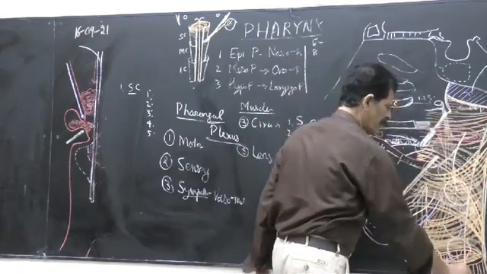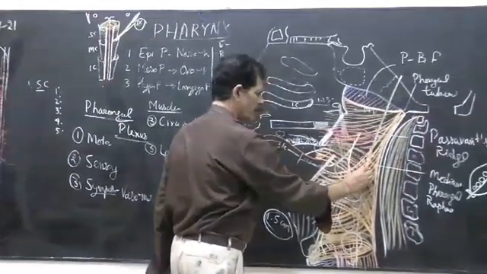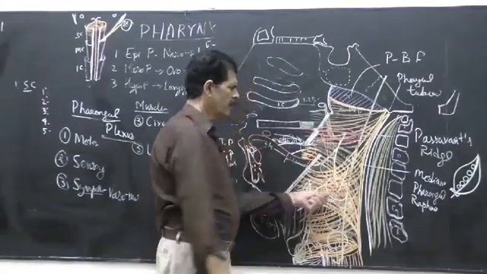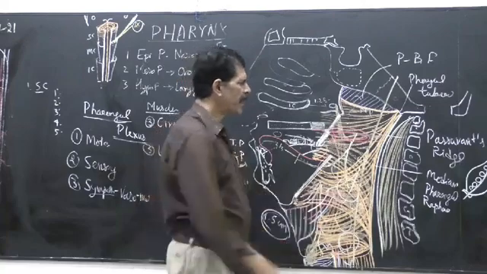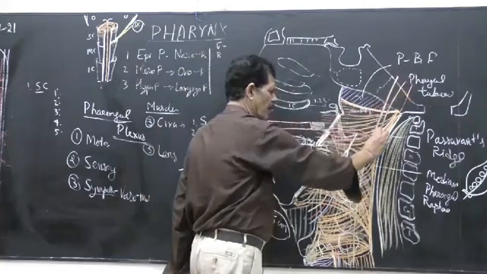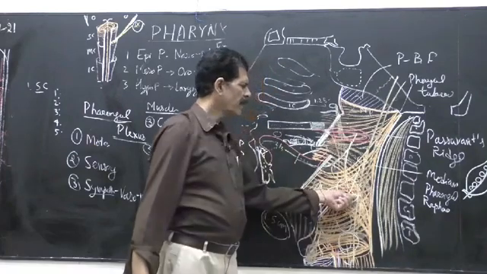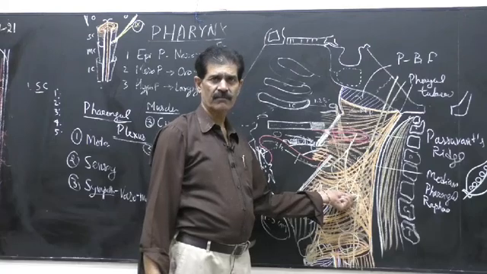Vagus nerve is the longest cranial nerve. It gives the superior laryngeal nerve branch, and it also gives a pharyngeal branch. It contributes. Then the 11th accessory nerve is also going. It also gives a pharyngeal branch. So the cranial part of the accessory nerve contributes to the pharyngeal plexus.